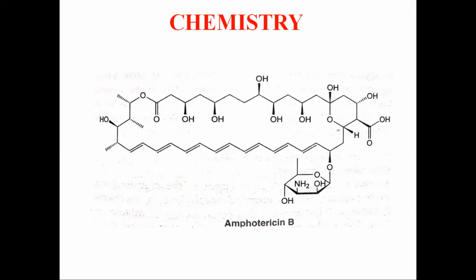The polyene antibiotic molecule is a macrocyclic ring, and one side has 7 unconjugated double bonds and is highly lipophilic, while the other side is hydrophilic with many OH groups. Therefore, the nature is amphoteric, and that is the basis of its name, amphotericin B. Polar amino sugars and carboxylic acid groups are present at one end in some polyenes. All the polyenes are insoluble in water and unstable in aqueous medium.